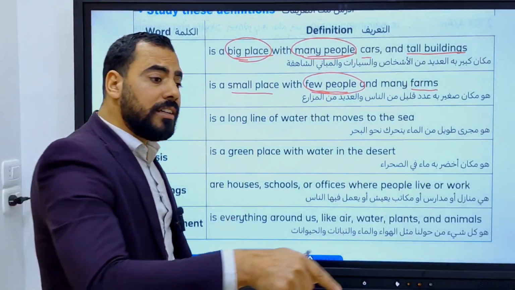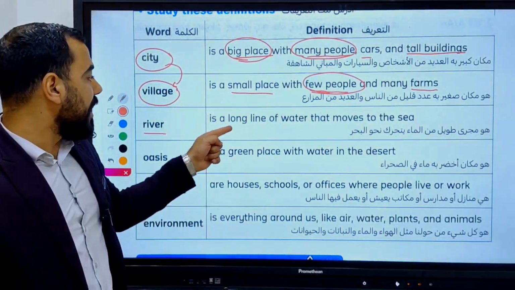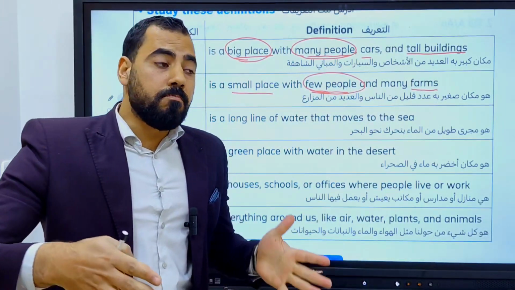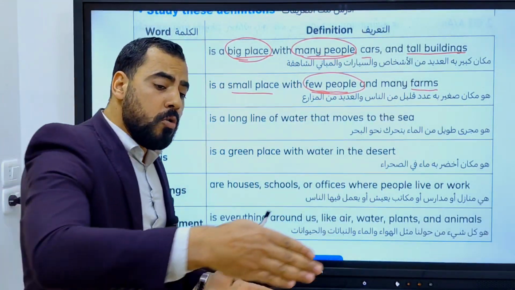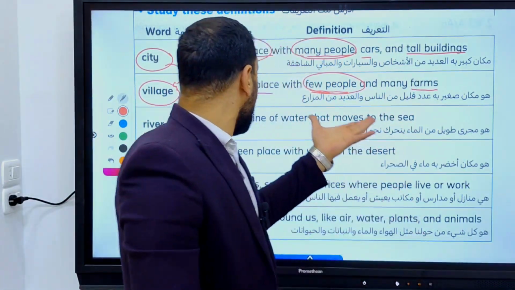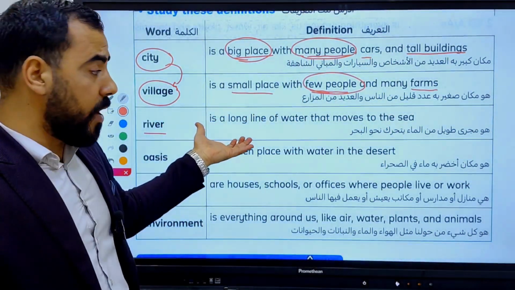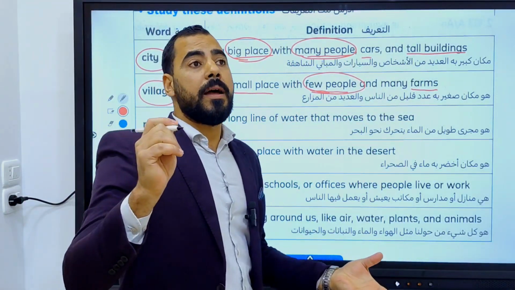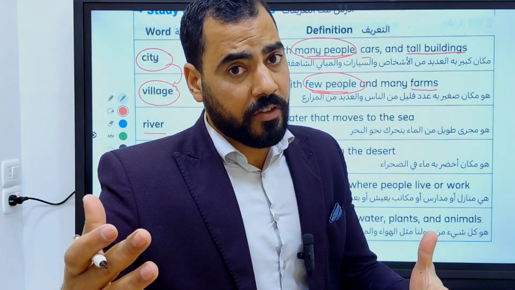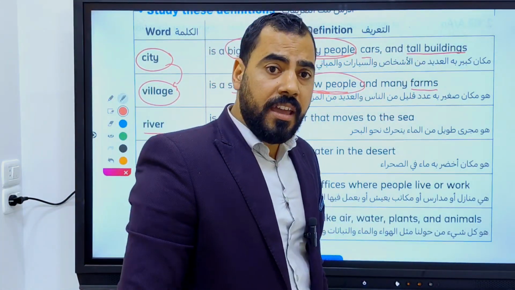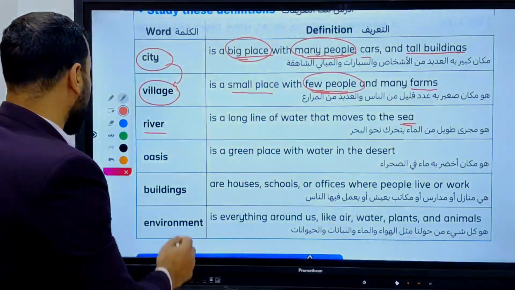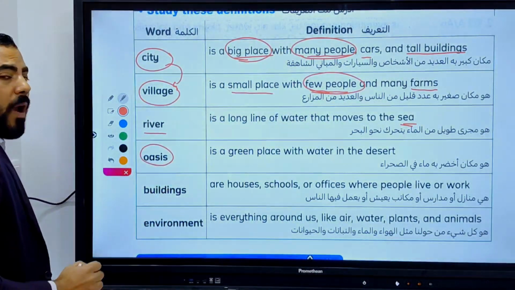River is a long line of water that moves to the sea, like the Nile River. So most of the rivers move until they reach the sea. For example, the Nile River, like we have just mentioned. All the rivers have fresh water, but the sea has salt water.